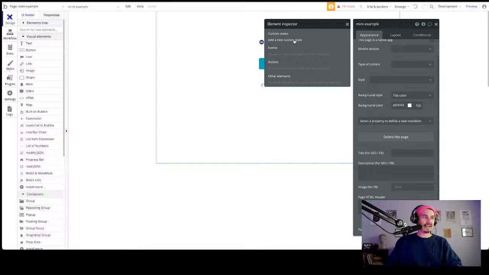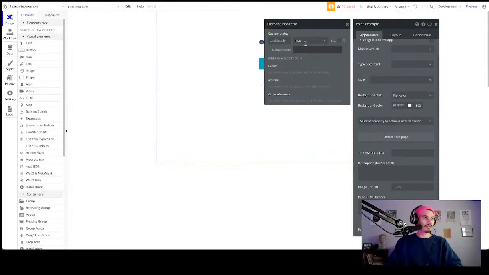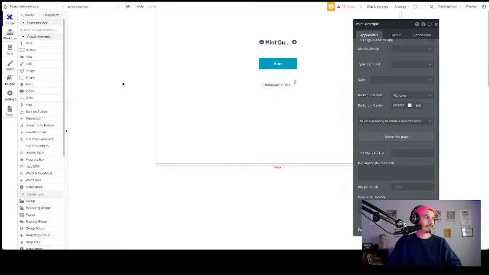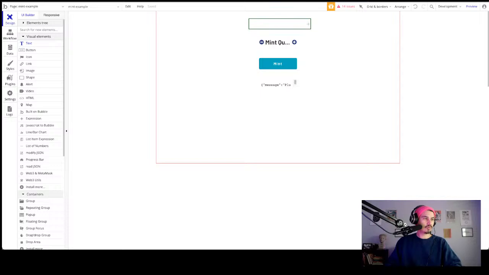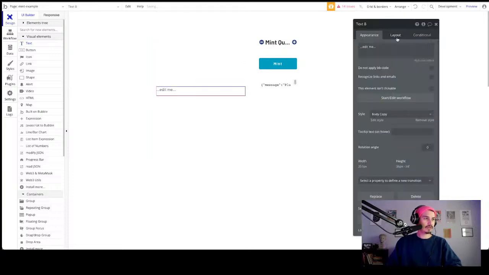So we're going to add a new custom state. We're going to call it total supply. We're going to make it a text type. Okay. So we have our new custom state on our page. You could add this custom state pretty much anywhere, but I'm going to do it on the page. Then we're going to add a text element. Just going to put it right there. Yeah, of course, it goes to the bottom because it's a column, I think.